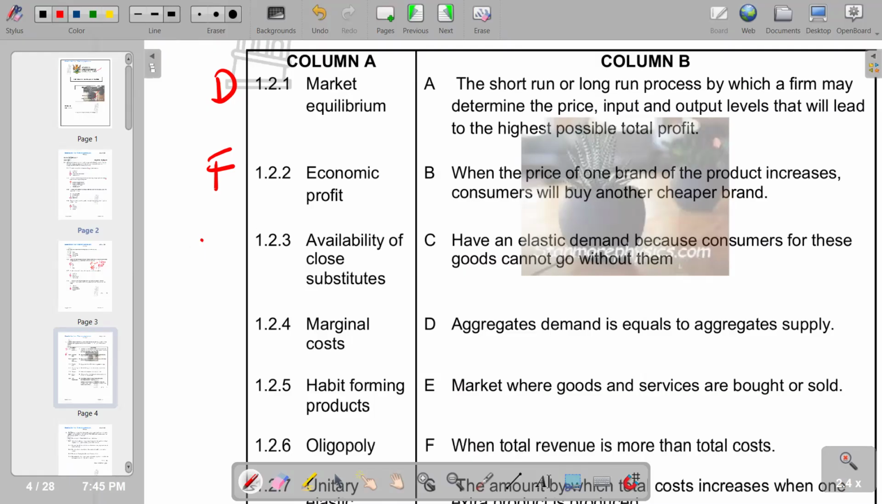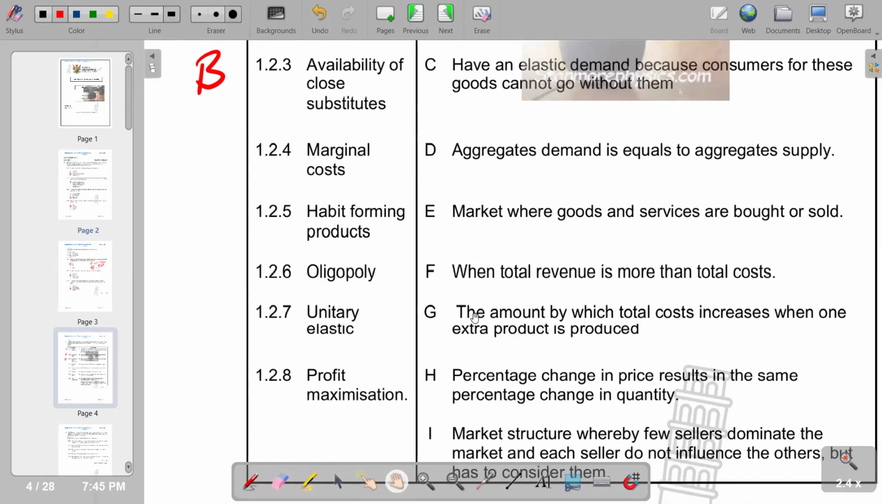So we have marginal cost. Which explanation do we make for marginal cost? So we try to see according to the responses we have. The amount by which total cost increases when one extra product is produced. So whenever we have one extra product being produced, the change that transpires becomes the marginal cost. So we have G.